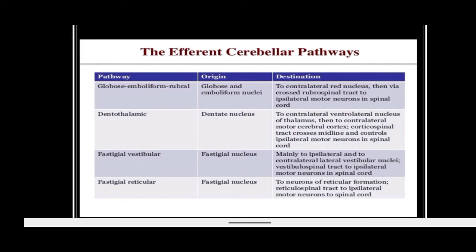Come to the fastigial nucleus. In the fastigial nucleus, the fibers come mainly from the flocculonodular lobe and some from the spinocerebellar tracts. And efferent fibers go via the inferior cerebellar peduncle to the vestibular nucleus and medullary reticular formation, via the medial longitudinal bundle and ascending reticular formation. So these are the different pathways from the different nuclei that are present in the white matter.